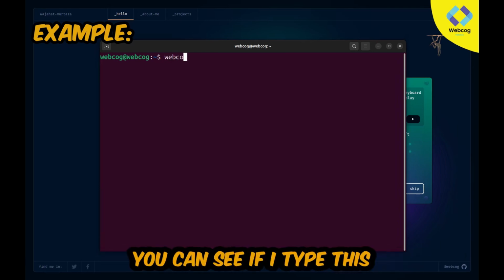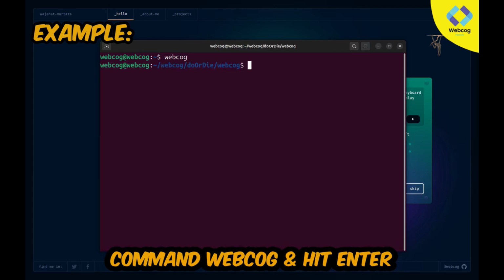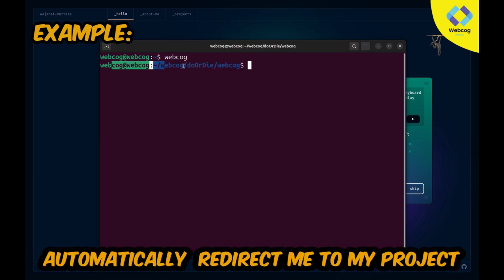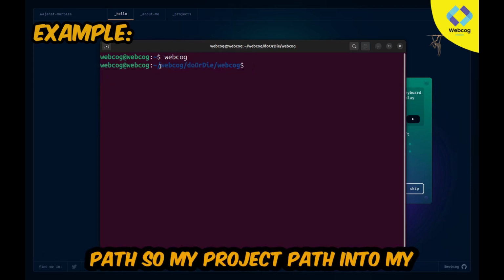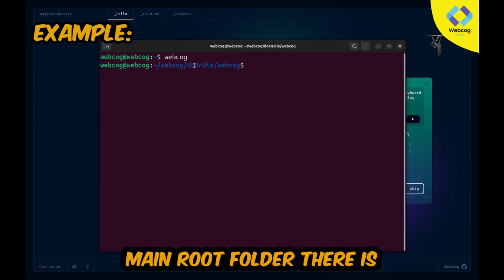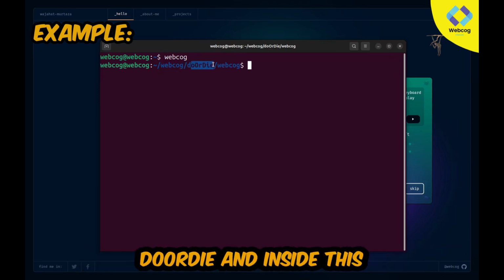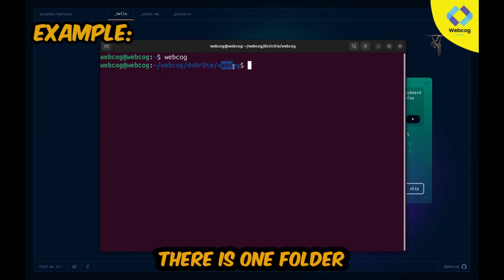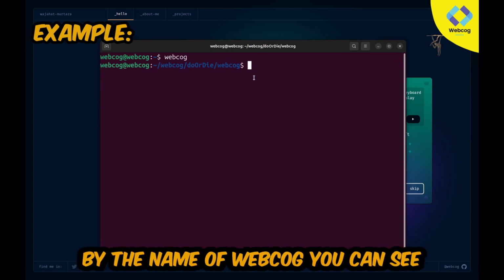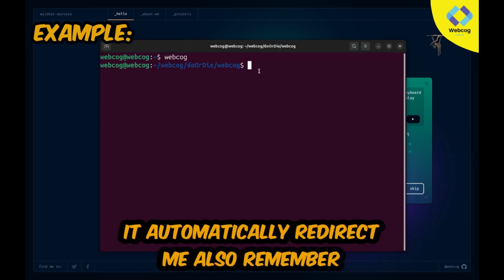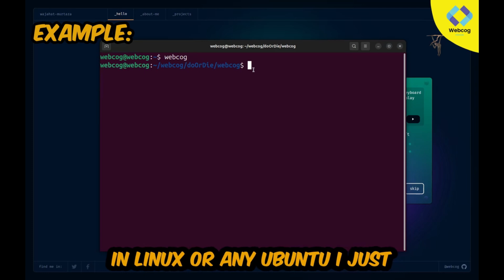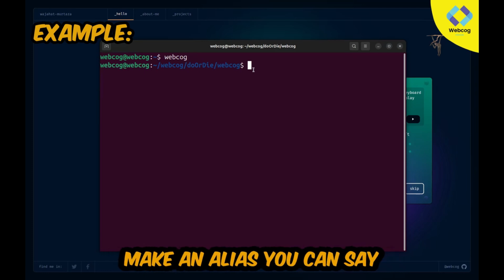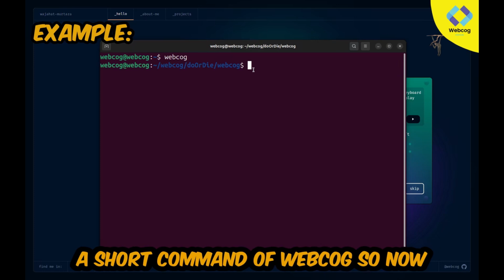If you can see, if I type this command webcook and hit enter, it automatically redirects me to my project path. My project path is in my main root folder. There is one folder by the name of do or die, and inside this there is one folder by the name of webcook. I just simply write the command webcook and it automatically redirects me. Also remember, webcook is not any type of software, and it's not available in Linux or Ubuntu. I just made an alias, a short command for this.